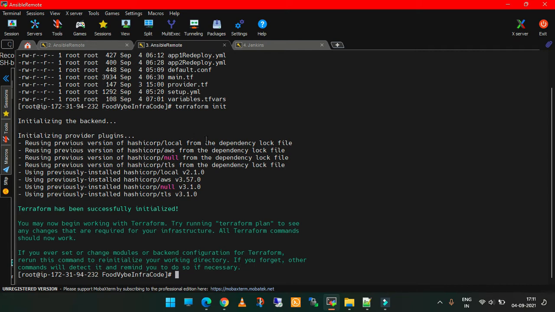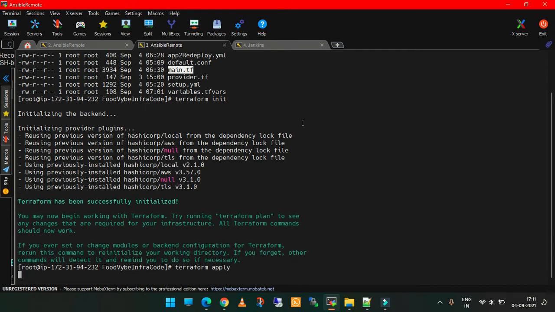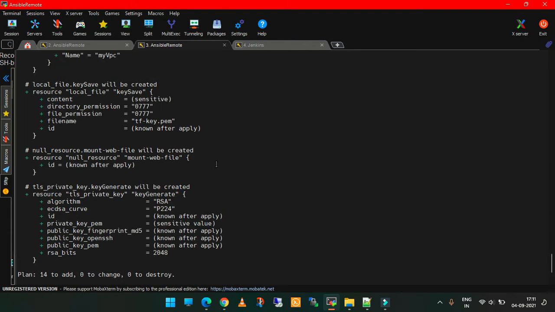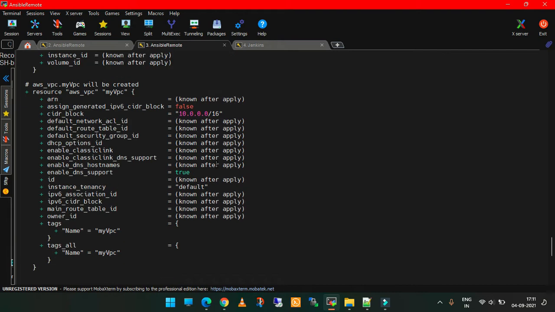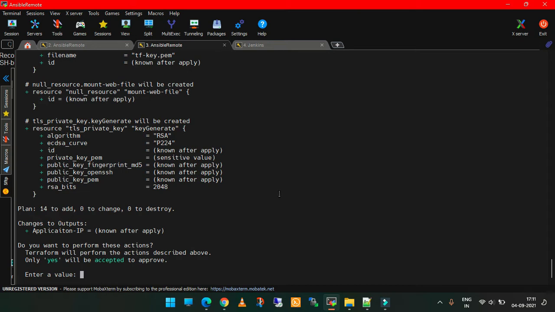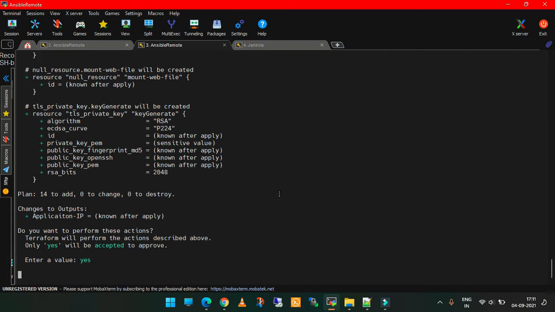So now I am giving my main.tf here to build my infrastructure. So, terraform apply. It will plan all the things, so we need to check the things that we are going to architect here. So these are all the things. We have to give yes to make the whole infrastructure.